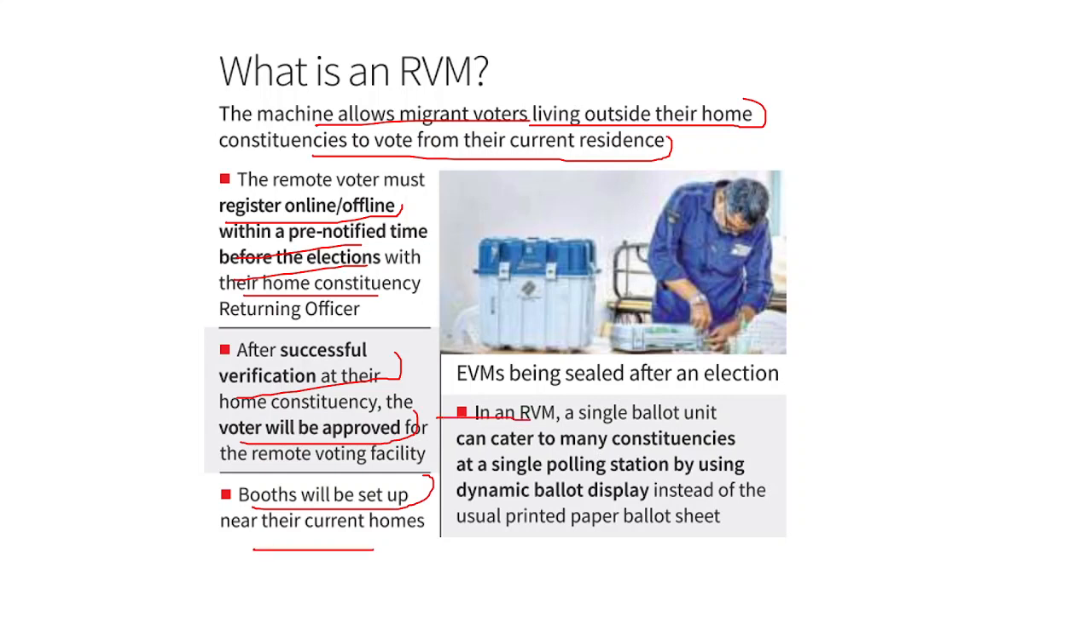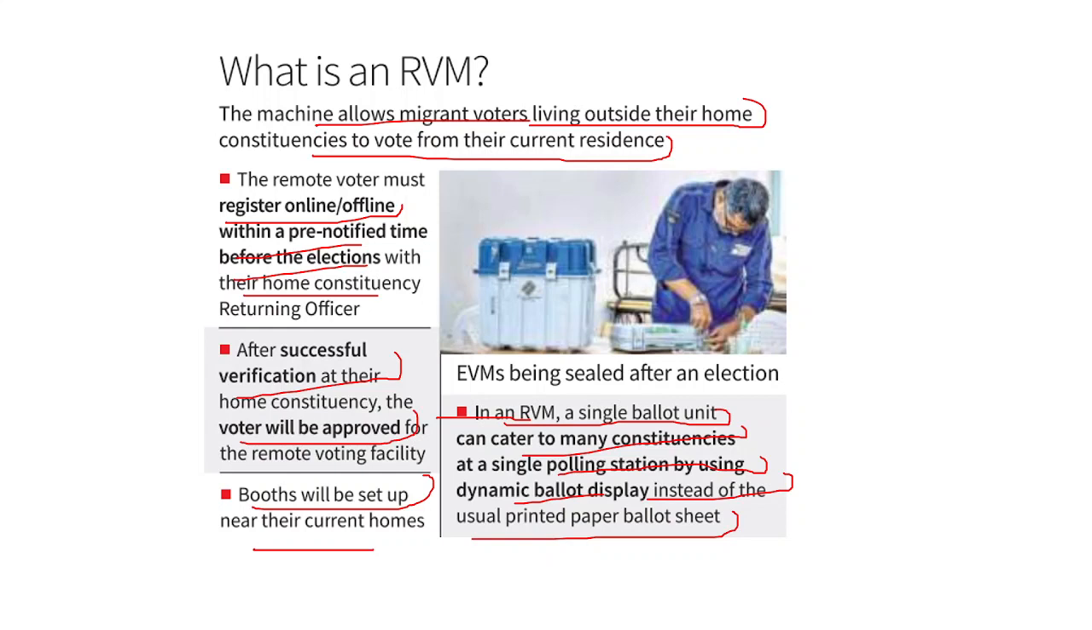EVMs will be and the RVMs. In an RVM, a single ballot unit can cater to many constituencies at a single polling station by using dynamic ballot display instead of the usual printed paper ballot sheet. Now, instead of printed paper ballot sheet, what is going to be used? Dynamic ballot display, right? Now, this ballot is going to be dynamic. It is all going to be of your own constituency, right? From the place where you are working, you can vote to your constituency, right? So this is the basic essence of RVM.